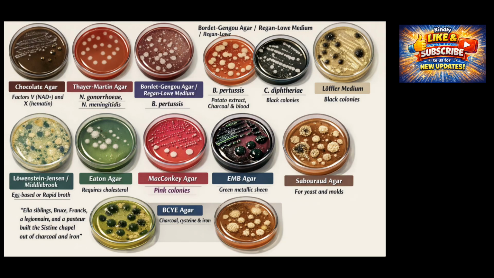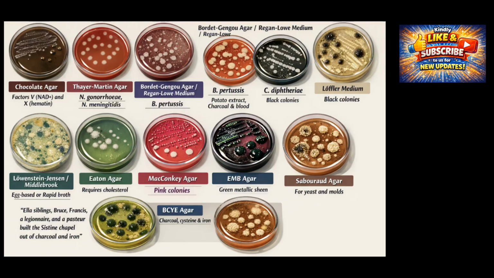Because it lacks a cell wall, it cannot be gram-stained meaningfully and requires Eaton agar, which supplies cholesterol for membrane synthesis. This is often tested by elimination. No growth on blood agar, no gram stain, atypical pneumonia, pointing to a cholesterol-requiring medium.